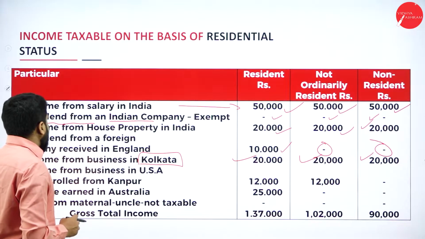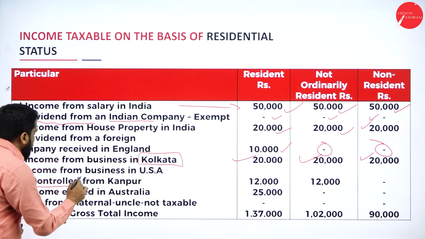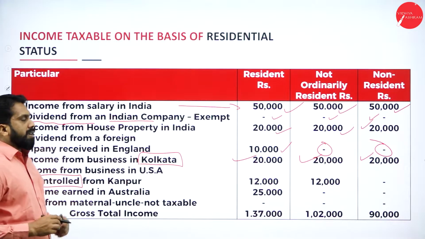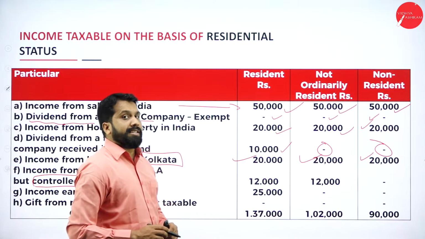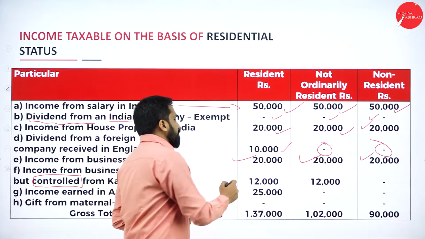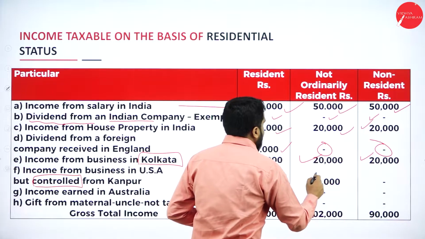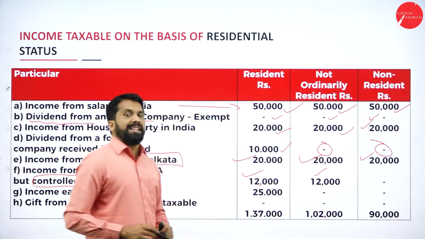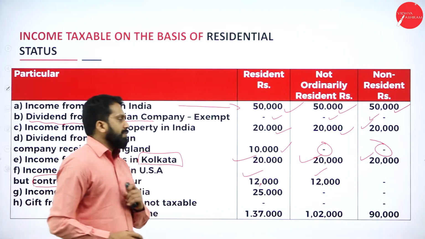Now, income from business in USA. But controlled, the word is what? Controlled. If the word controlled comes, how many persons are taxable? Two persons are taxable. Now, first person 12,000 and second person also 12,000. Clear? Yes.